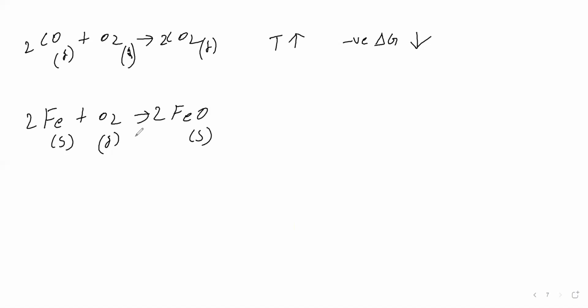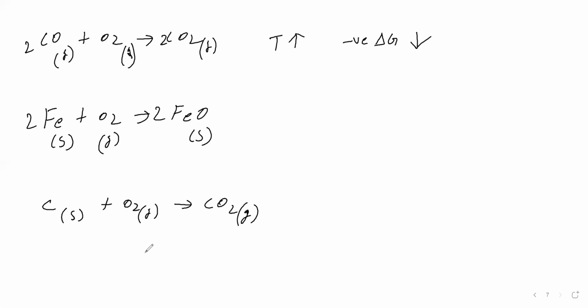Next equation: carbon solid plus oxygen gas gives carbon dioxide gas. Carbon is solid, oxygen is gas, carbon dioxide is gas. One mole of oxygen gives 1 mole of carbon dioxide, so the number of moles of gas on the reactant side and product side is equal.